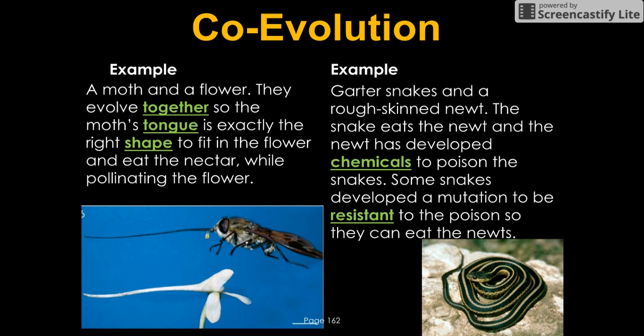So the newts over time develop a chemical to poison the snake because of their DNA. You have a group of newts with a mutation that helped them become more poisonous to snakes, so the poisonous newts will be able to reproduce. Now you also have some snakes with a mutation that makes them resistant to the newts. So those snakes that are resistant can eat the newts and are going to be able to reproduce.